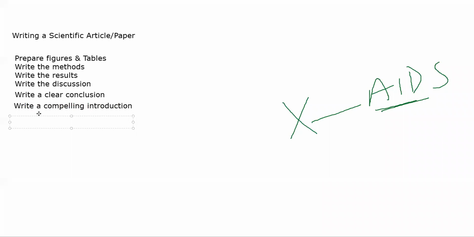Okay, then write the abstract, a short summary of the whole paper. That is your abstract. Synopsis, abstract, both of them are the same.